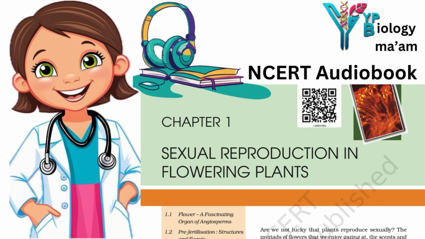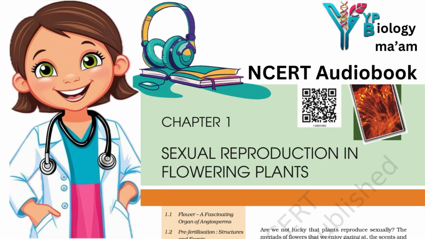That is, the transformation of ovules into seeds and ovary into fruit proceeds simultaneously. The wall of the ovary develops into the wall of fruit called pericarp. The fruits may be fleshy as in guava, orange, mango, etc., or may be dry as in groundnut and mustard, etc. Many fruits have evolved mechanisms for dispersal of seeds. Recall the classification of fruits and their dispersal mechanism that you have studied in an earlier class.